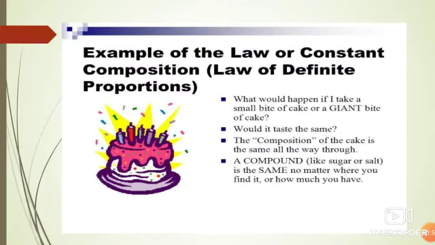Next is the second example of the law of constant composition, that is a piece of cake. What would happen if I take a small bite of cake or a giant bite of cake? Would it taste the same? Of course. The composition of the cake is the same all the way through. A compound like sugar or salt is the same no matter where you find it or how much you have.